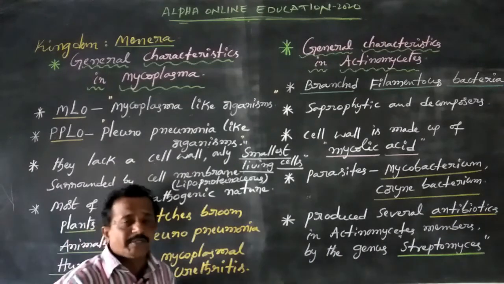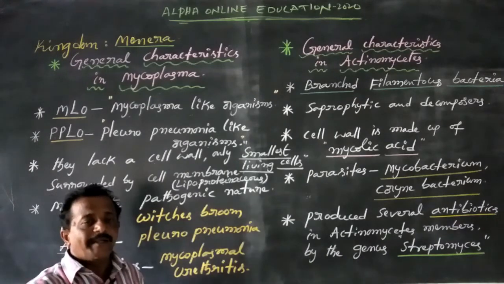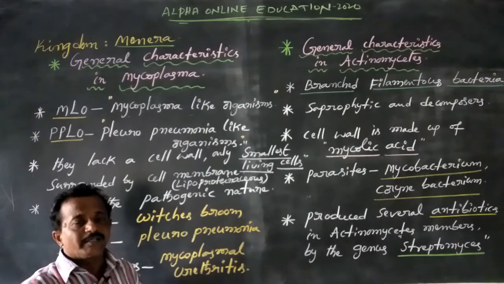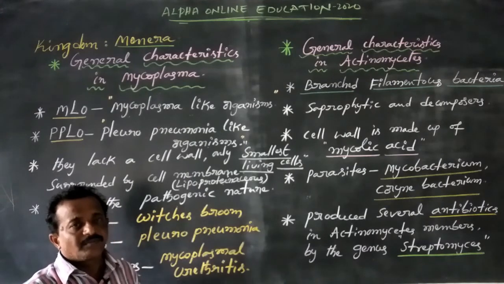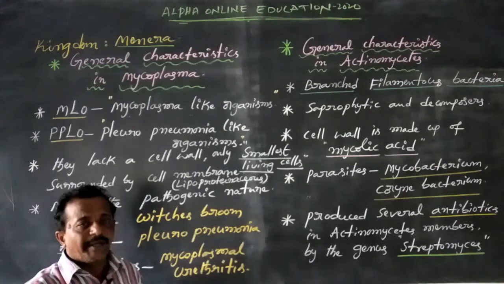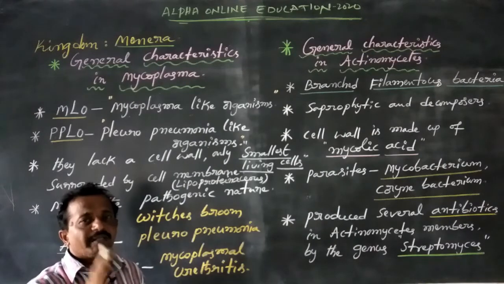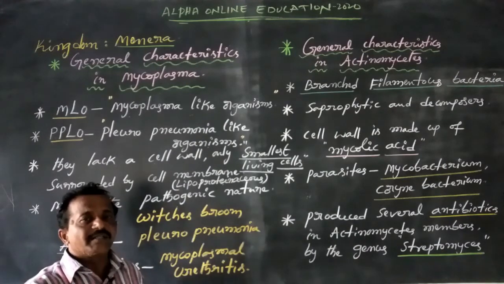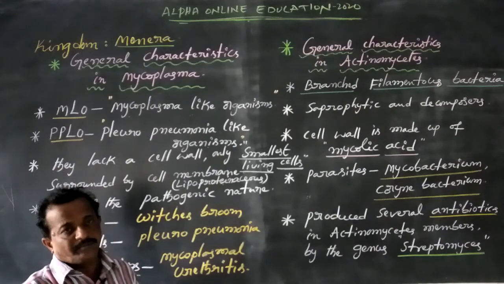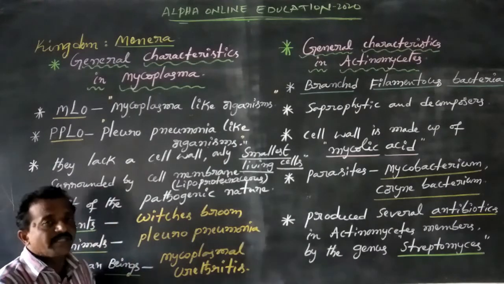The cell wall is absent especially in viral organisms and Mycoplasma organisms. Those two are not containing a cell wall. Mycoplasma have only a cell membrane, but viruses contain only nucleoprotein. This is very important.